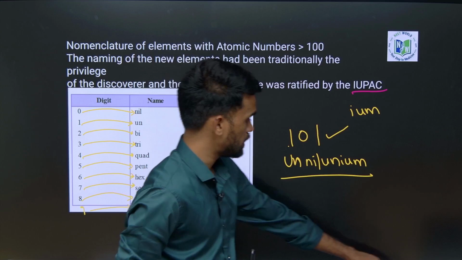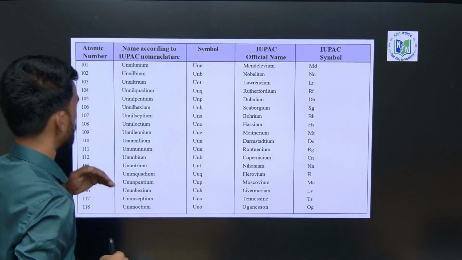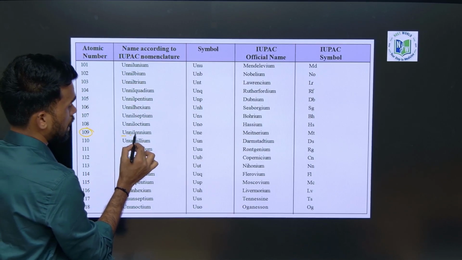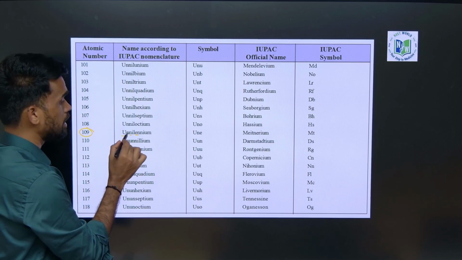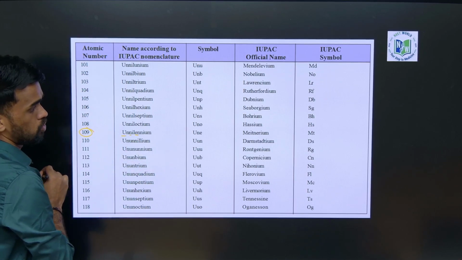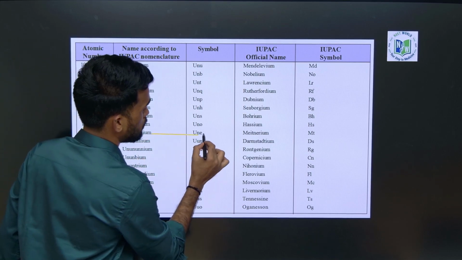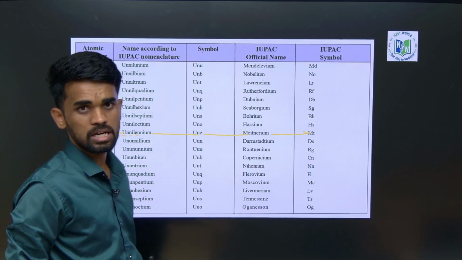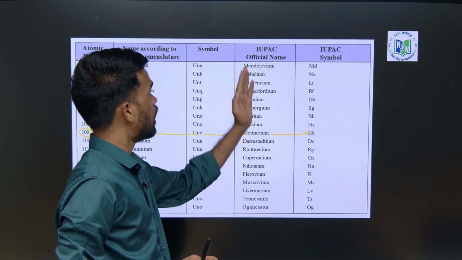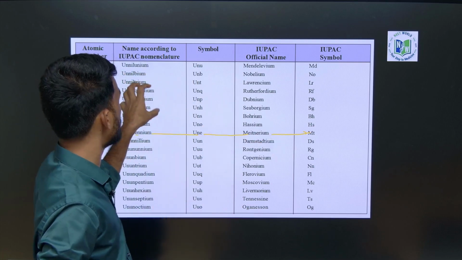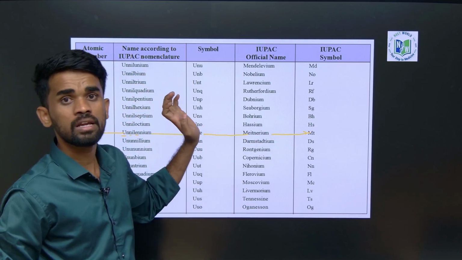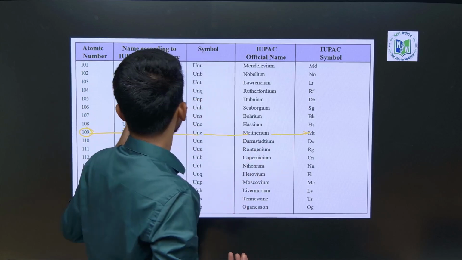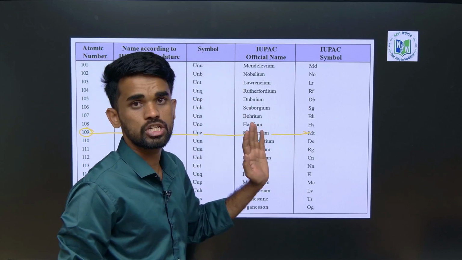Okay, so you can try this for all the elements we have here. See, for 109 what have they written? Unnilennium for 109. So what is the 109th element here? Meitnerium is the 109th element. Most of these elements were recently discovered. So previously there was no official name, just the IUPAC name based on the nomenclature was given or written in the periodic table. Even in our old NCERTs, it should be given with the IUPAC nomenclature only, but not the official names, right? Okay.